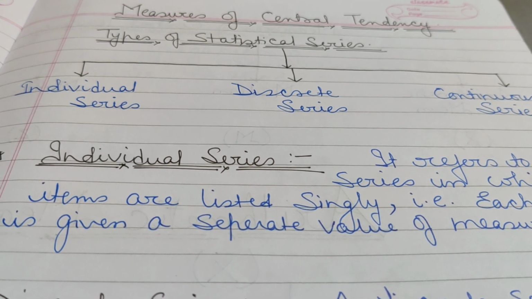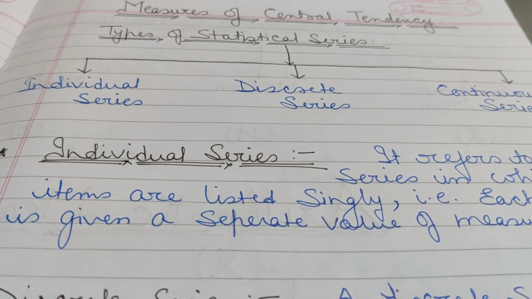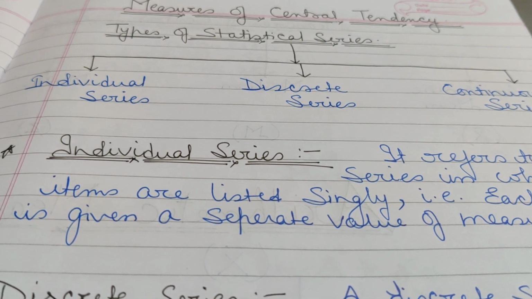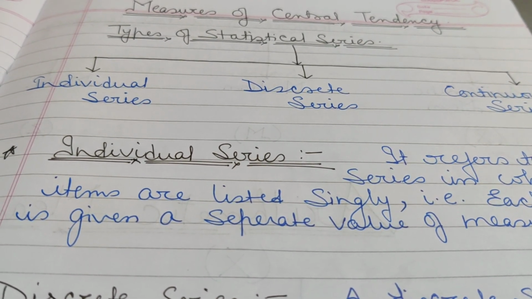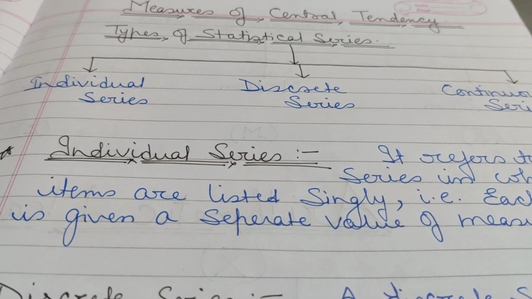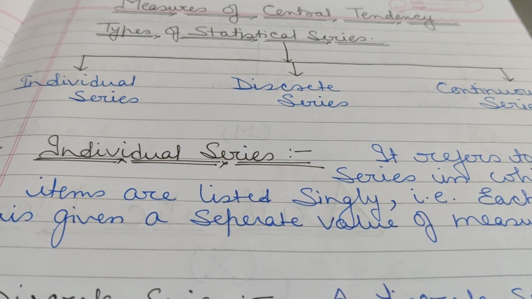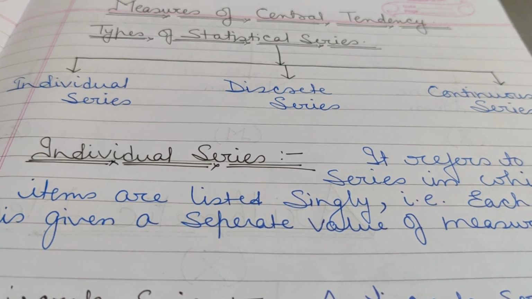So we will talk about the marks of the individuals, marks of A, B, C, D, E, and we will sum them and divide them by the number of students, and we will get the average marks of the class. So when we only take the separate values, we talk about individual series.